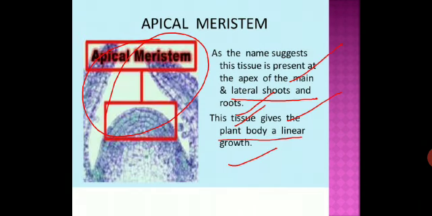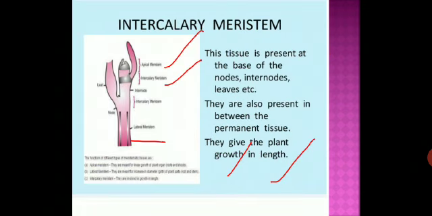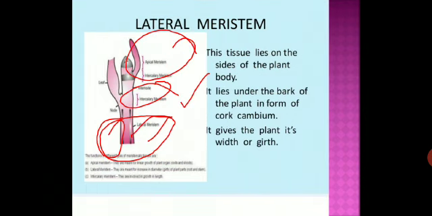The apical meristem is found at the apex of the main and lateral shoots and roots, and it gives the plant body a linear growth. Intercalary is found at the base of nodes and internodes and leaves, and also in permanent tissues, and gives the plant growth in length. The lateral meristem lies on the sides of the plant body, under the bark in the form of cork cambium, and it gives the plant girth.